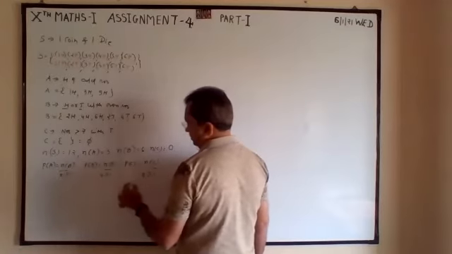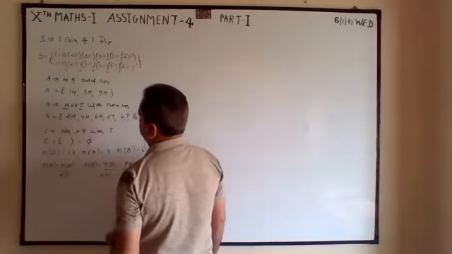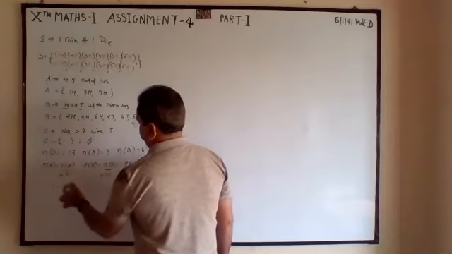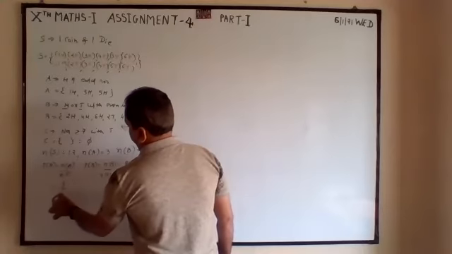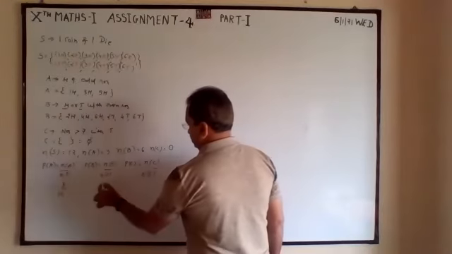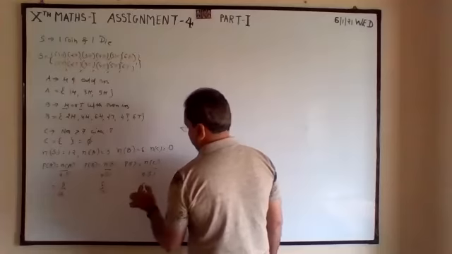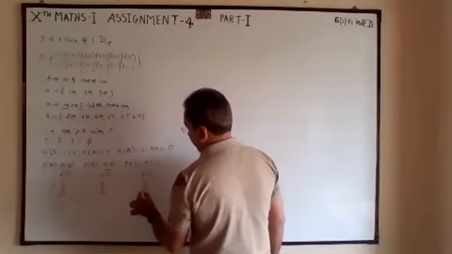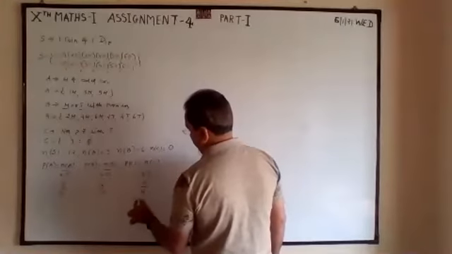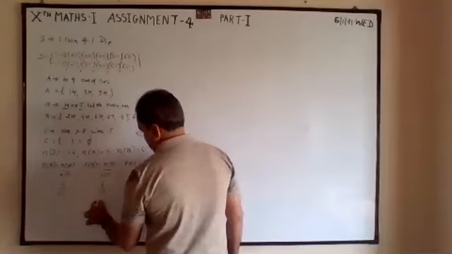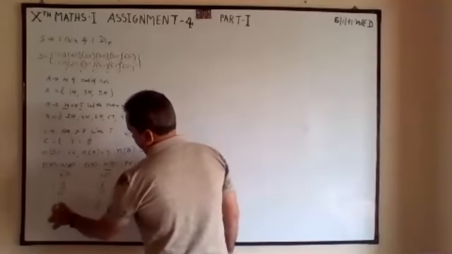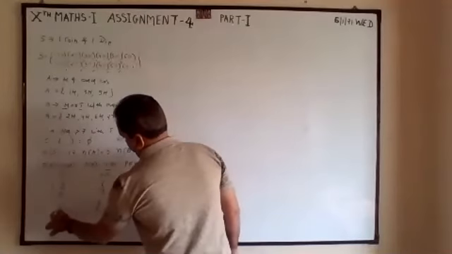Number of S. So that is 3 divided by 12, 6 divided by 12, nothing divided by 12. So final answer is 0. Final answer is half. Final answer is 1/4.